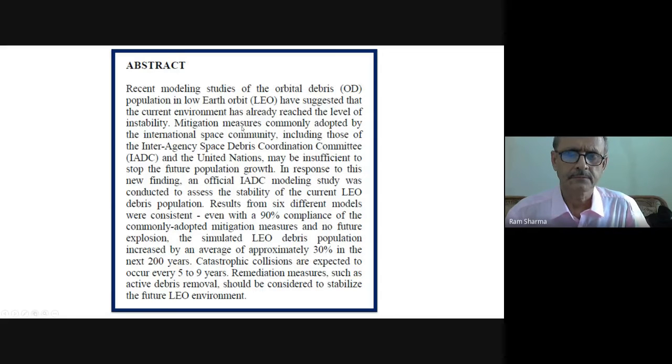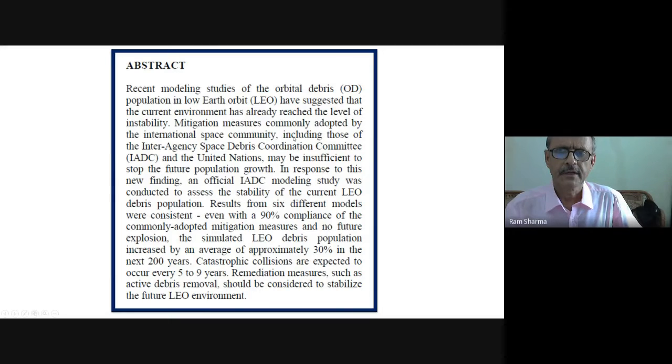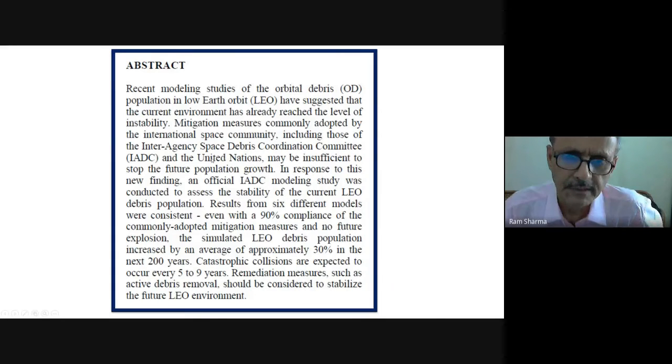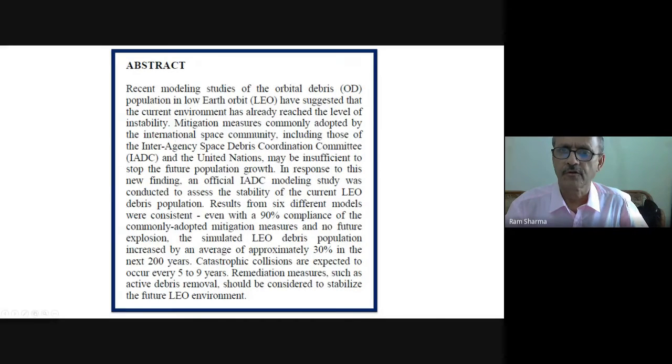Mitigation measures commonly adopted by the international space community, including those of the Inter-Agency Space Debris Coordination Committee, IADC, and the United Nations, may be insufficient to stop the future population growth.